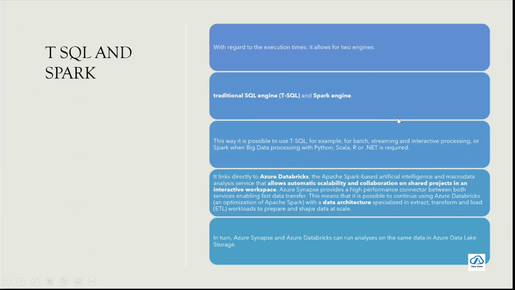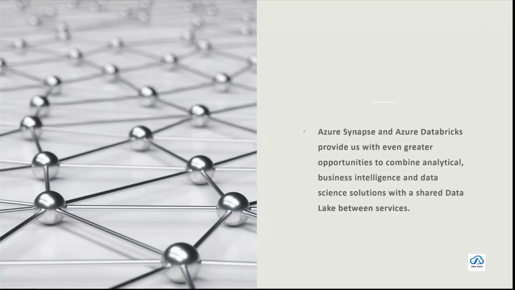Synapse is very accommodating, all encompassing, and that's why it has become central to all the huge data workloads which we are operating on. So the big data space, especially analytics, comes into play when we are talking of big data. Okay. And if you look at Azure Databricks and Azure Synapse interoperating in tandem, it gives us a huge opportunity to combine analytical BI and data science solutions with a shared data lake between services.